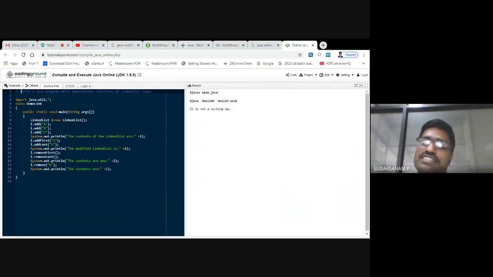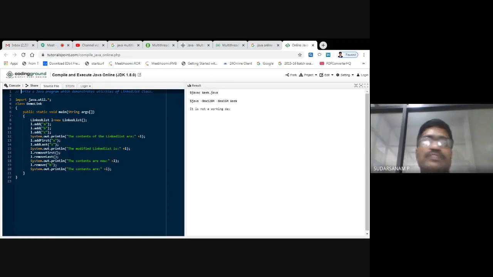Next, assign the data to that particular node. After assigning the data, you have to adjust the list. If it is first, you give the link to the starting position. This is called the first one. If it is last, you have to traverse from beginning to end, and connect the end node to the newly created node.